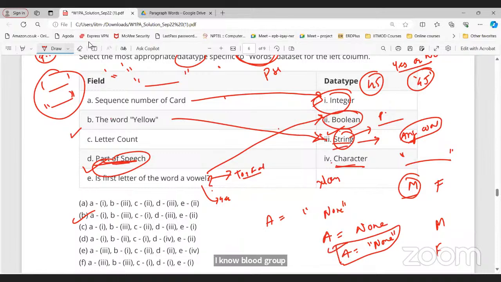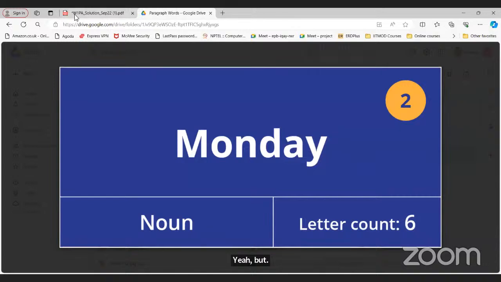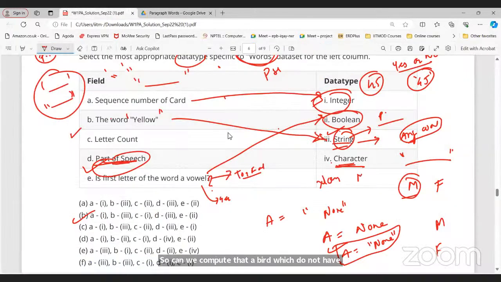Boolean is fine. String is basically just single quotation, double quotation, or for a particular data set we have defined that, right? And then it is a character, the simple one character.